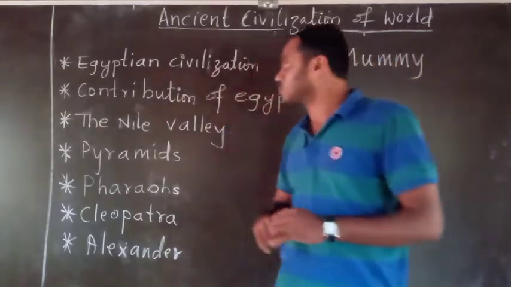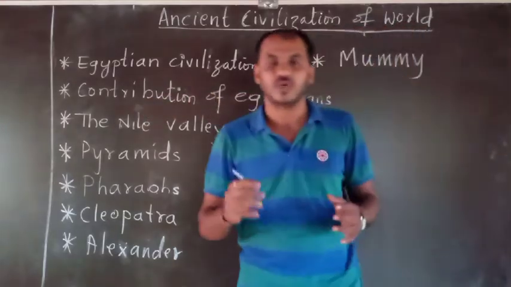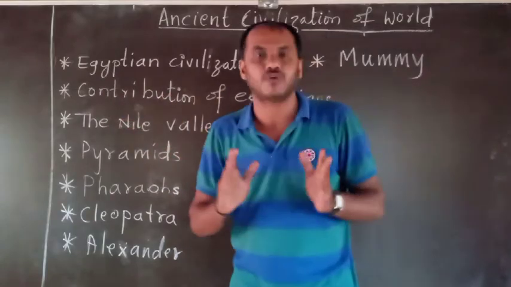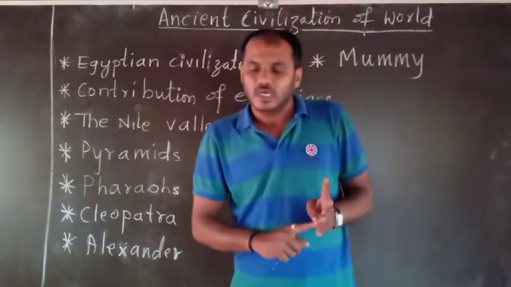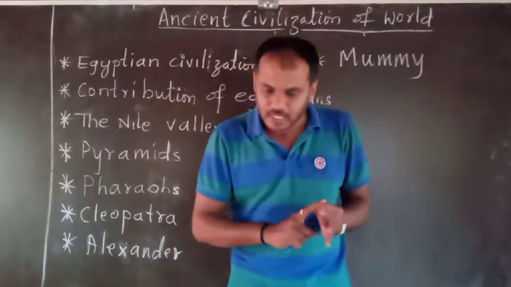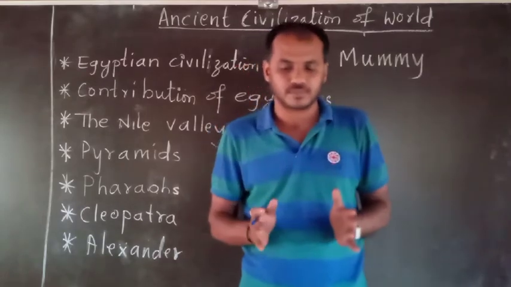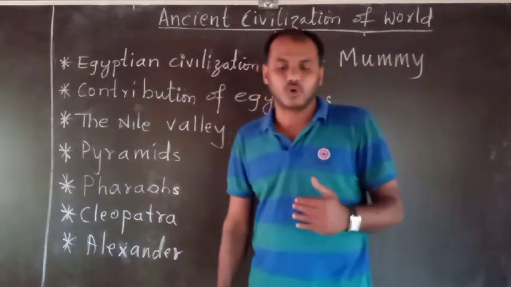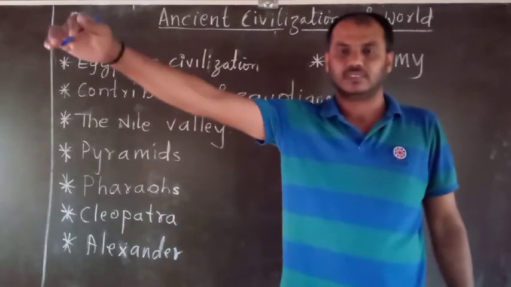Next we will move towards the contributions of the Egyptians. Egyptians were expert farmers. They knew a lot about irrigation. They built temples. They invented the calendar, which has helped us to measure time. More than anything else, they mastered the art of writing.